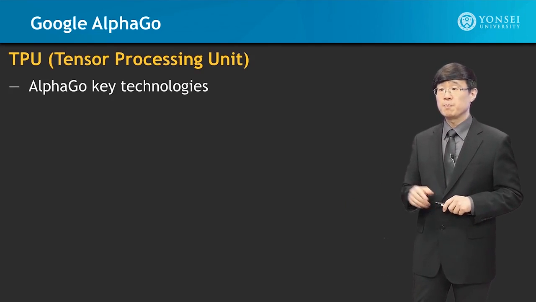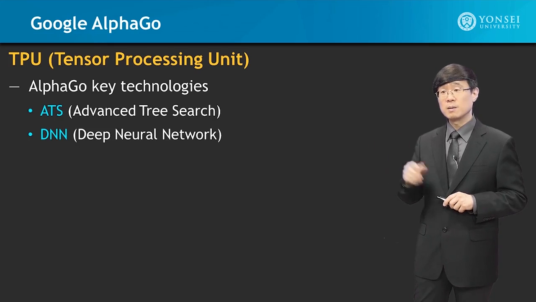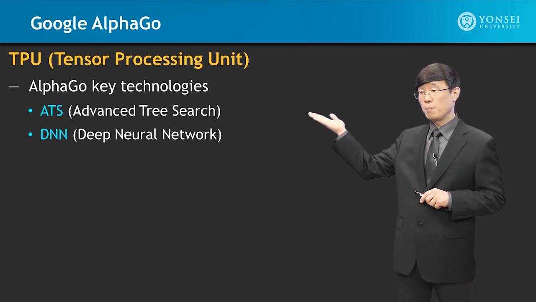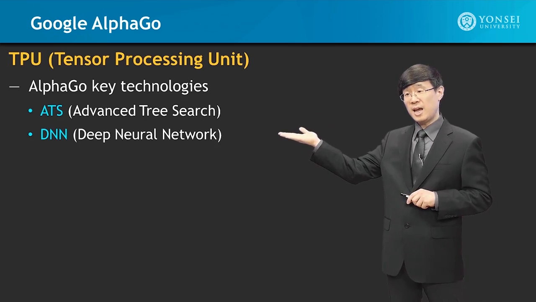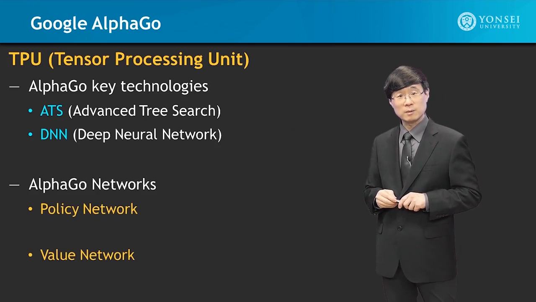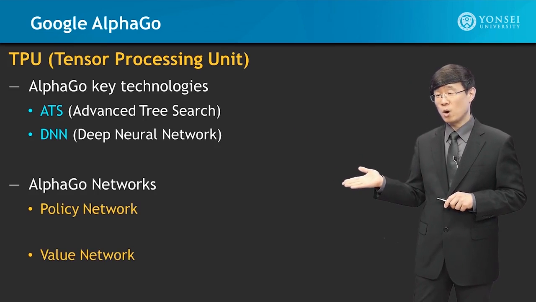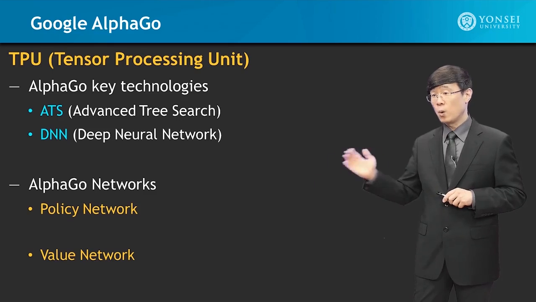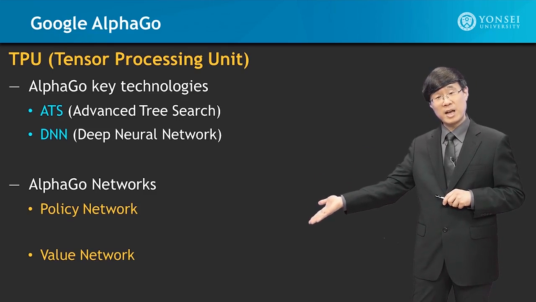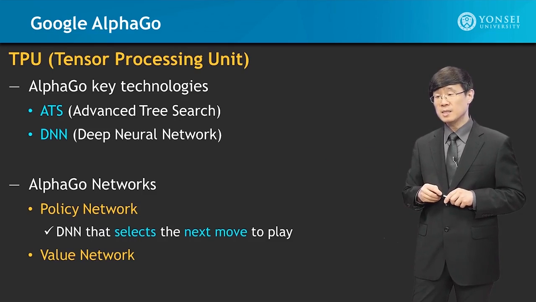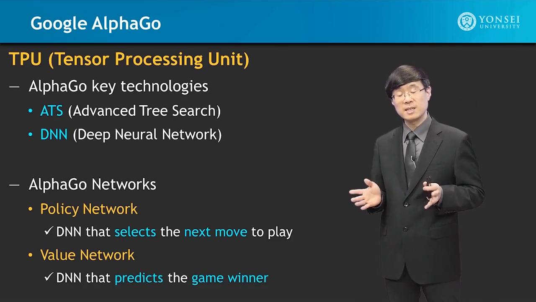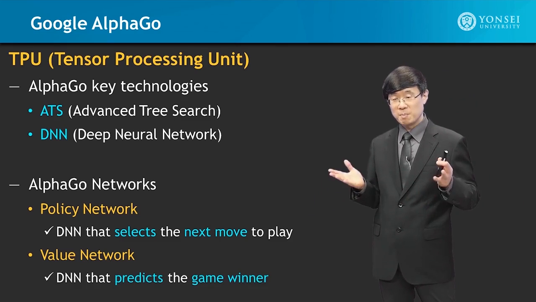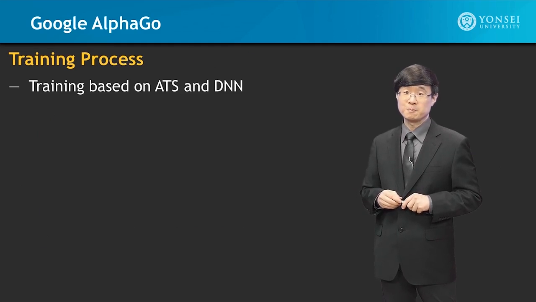Now, as you can see, AlphaGo's key technologies depend upon 2 major components: the ATS, the Advanced Tree Search, and the DNN, the Deep Neural Network. AlphaGo works with 2 types of network engines: the policy network and the value network. The policy network is the deep neural network that selects the next move to play, and the value network is the DNN that predicts the game winner. These two work together to make AlphaGo work.